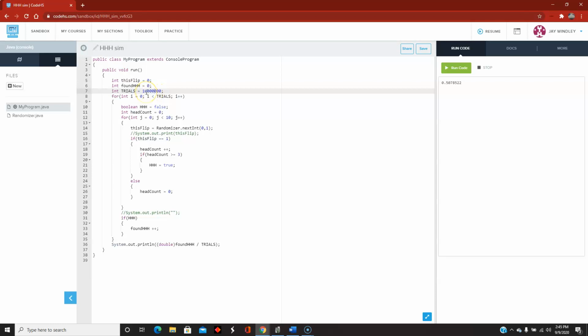I know this is really small print, but I did this in Java 10 million times, and I'm getting a probability of 0.5078. So I'm pretty convinced that the probability of seeing heads, heads, heads is about 0.508. Okay?